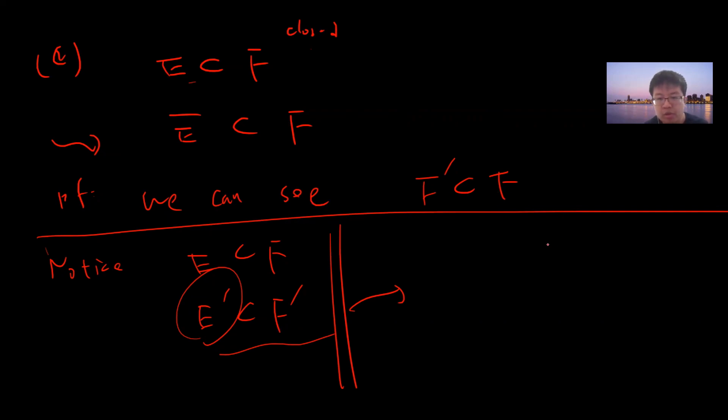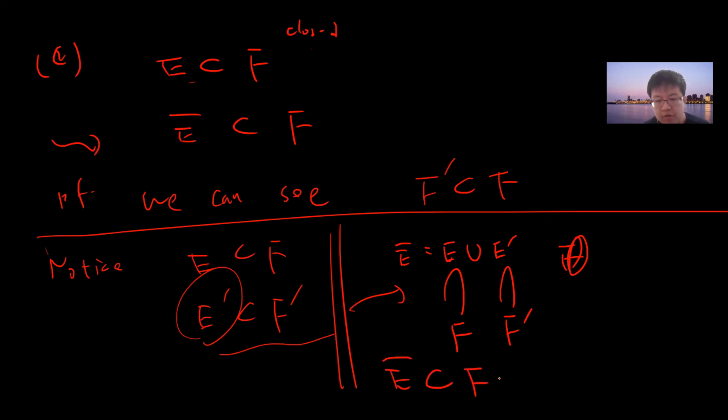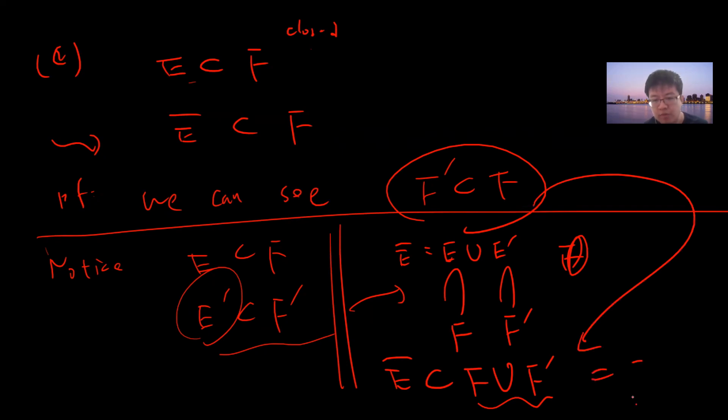So we got this, and E bar is E union E prime. E is a subset of F, and E prime is a subset of F prime. So E bar is a subset of F union F prime. But F prime is a subset of F because F is closed. So this is F. So the closure is contained in F.